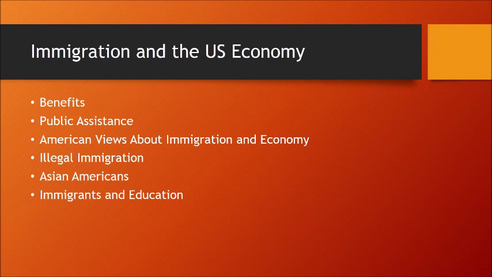Immigration and the U.S. economy. According to Introduction to Sociology, economists claim that the United States benefits from immigrants working in this country. They mention how there are always controversies regarding this, as 13% of the United States population is made up of immigrants. It also says that, although some immigrants use assistance from the government, they only use it for a short time and their children end up being productive.